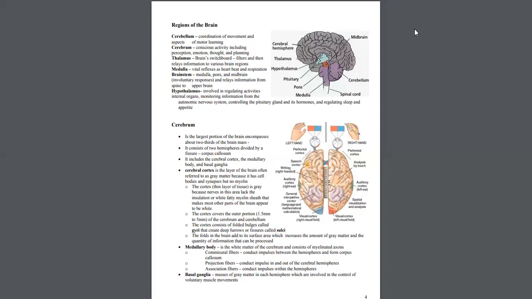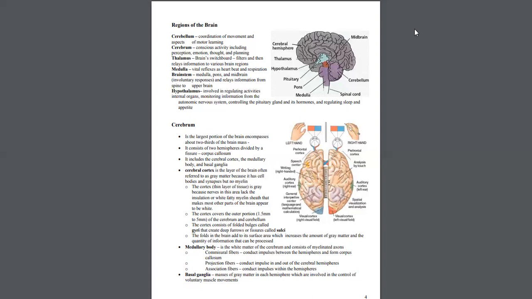Then the next part is the spinal cord, which is a cylindrical structure covered by the backbone or vertebral column. It is a bundle of nerves that extends from the medulla oblongata to the end of the vertebral column. So it is a connection from the medulla oblongata to the end of the vertebral column. The spinal cord transmits nerve impulses from different organs of the body to the brain and vice versa. It also acts as a center for reflexes. So reflex action is possible because of the spinal cord only.